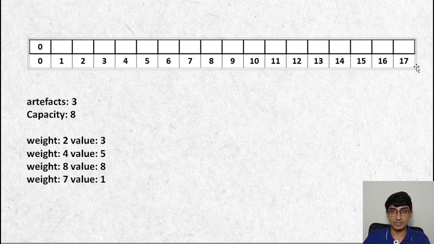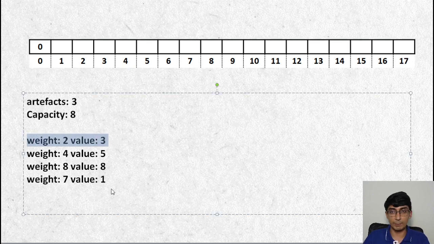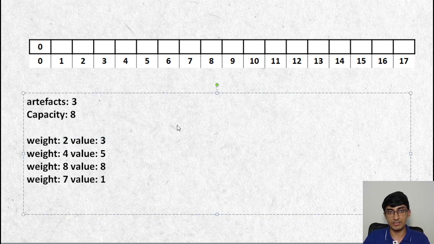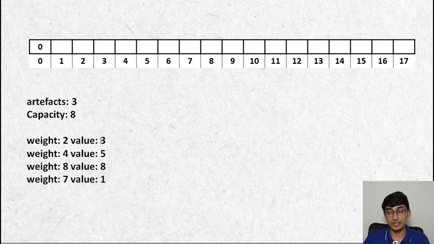And so we'll try to fill like that, right? The way we'll fill it is, we'll fill it from behind. So let's say I'm at 17 and I'll pick the first artifact, right? It doesn't matter which order I pick it in, but I'll pick up the first artifact and say, okay, I have this artifact given to me, that is weight is 2, value is 3. So what we're basically saying is when I'm at 17, whatever is the value at 14, check out if this one can help you out better.